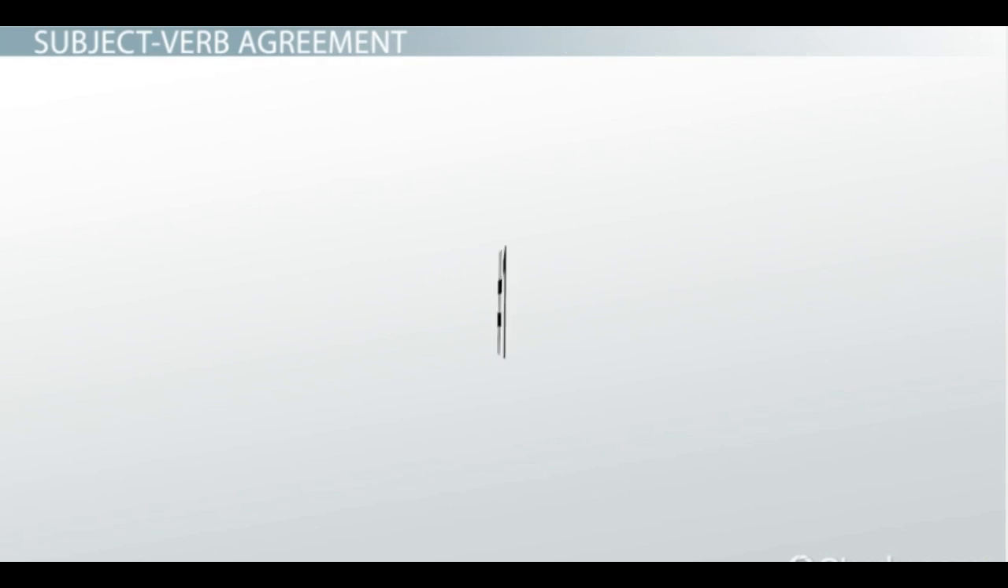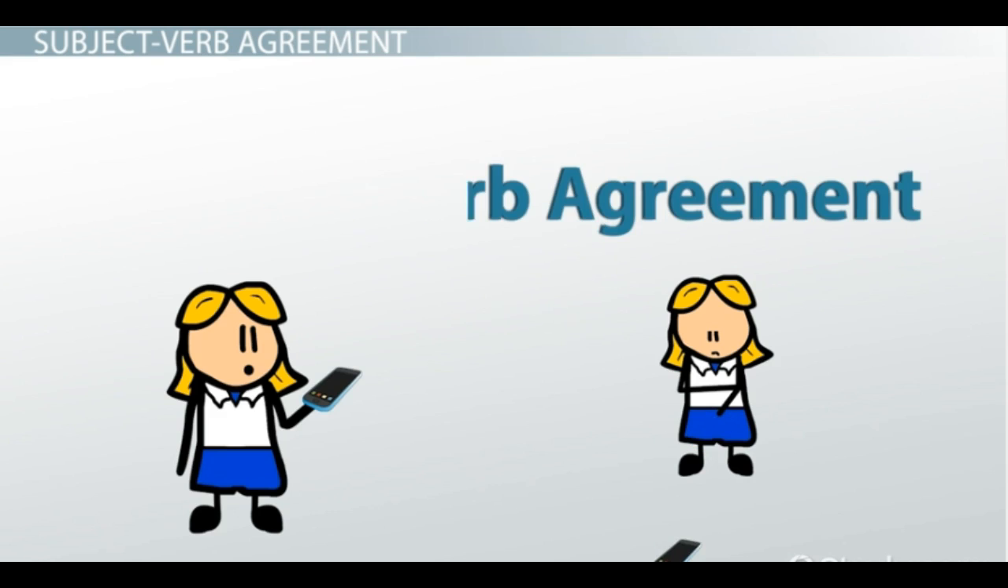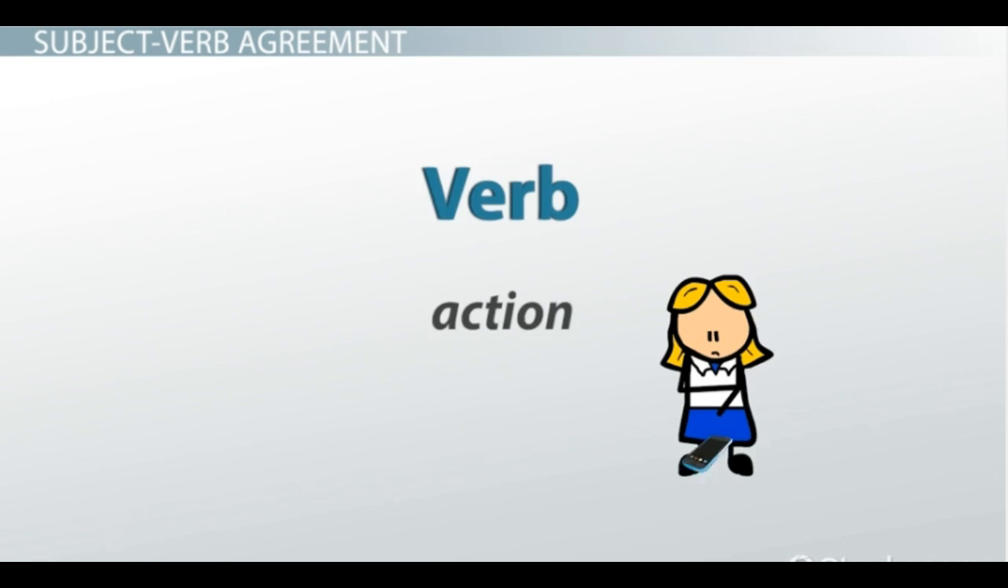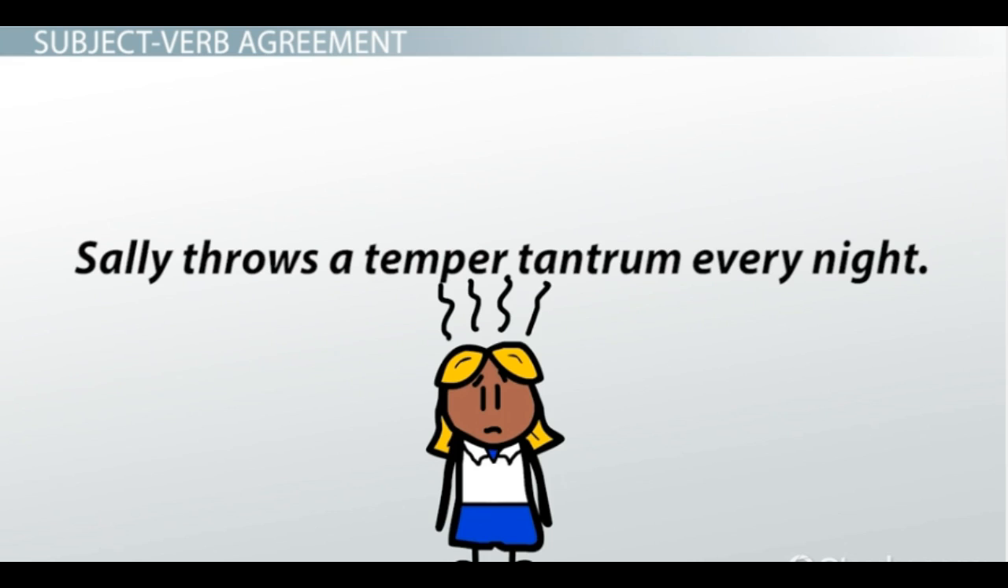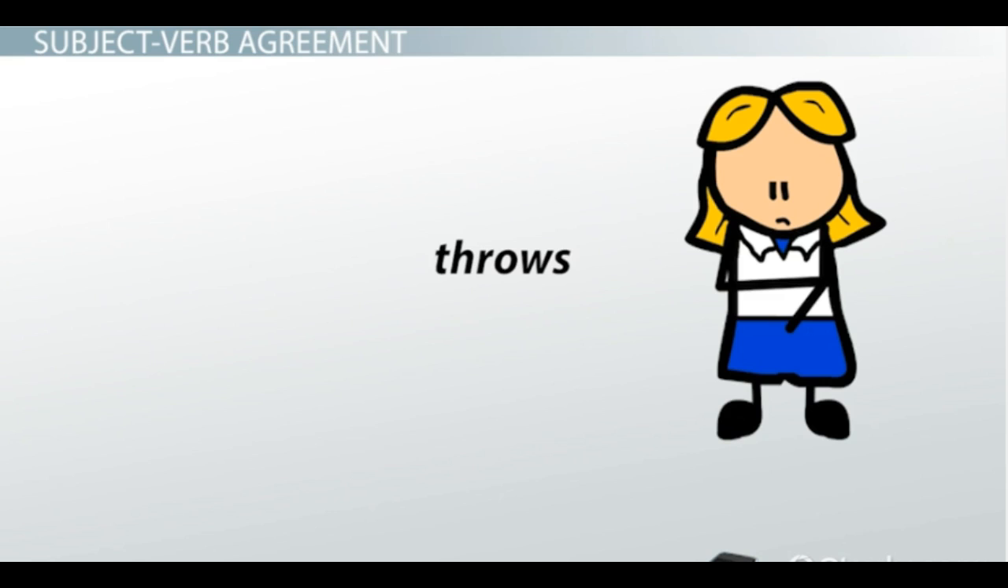Perhaps the most basic rule when it comes to sentence structure is subject-verb agreement. Remember, a subject is the person or object doing the action in the sentence. A verb is the action. For example, in this sentence, "Sally throws a temper tantrum every night," Sally is the person doing the action, and so is the subject. Throws is the action, and so is the verb.